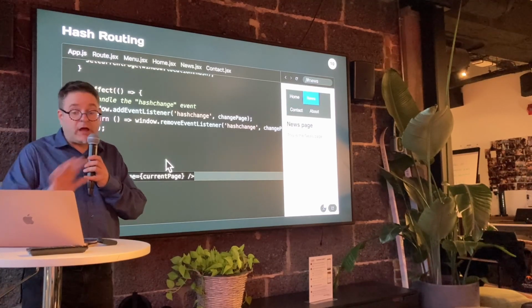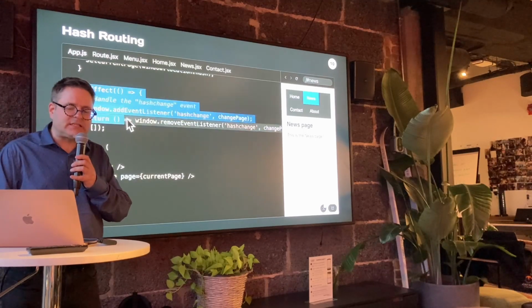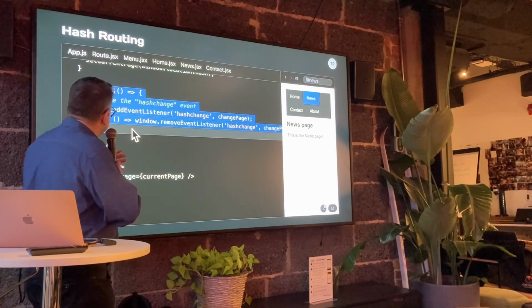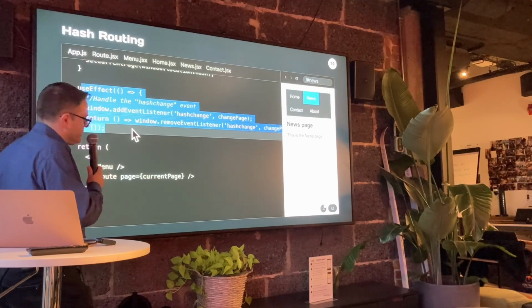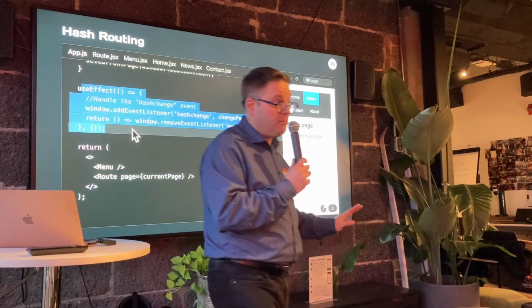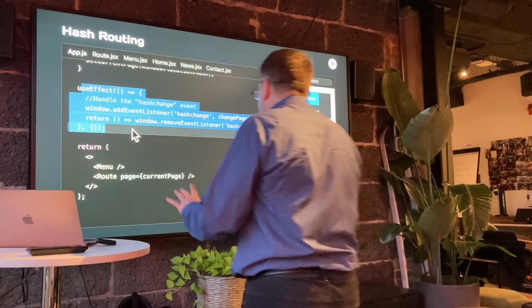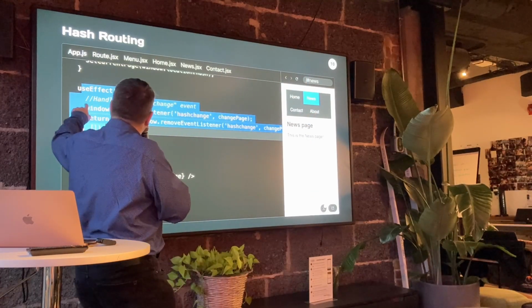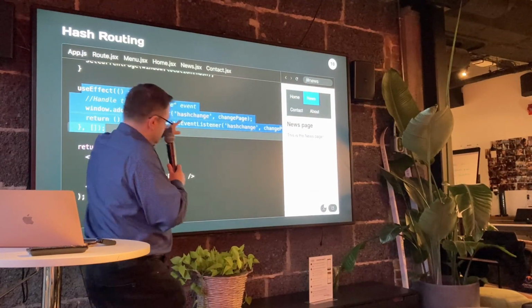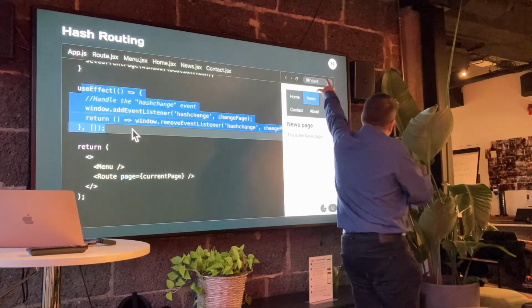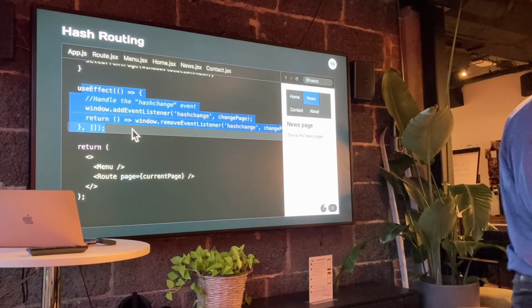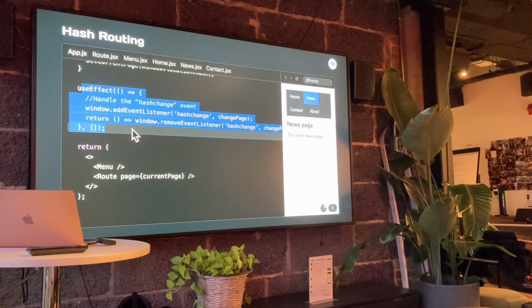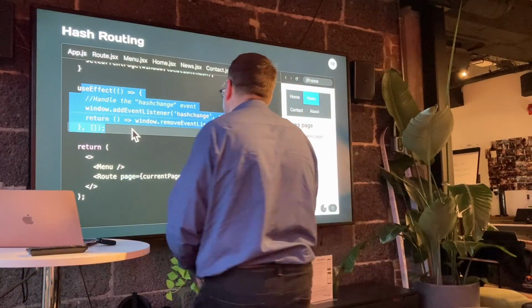Okay, so now we have that. So let's look at the useEffect, because this is where we're going to have the magic. Okay, let's look at this carefully. This useEffect here is going to have an arrow function, because we don't need to run this right now. The way this works is that we're going to handle the hash change event. So each time our hash code up there in the browser changes, we get a notification, and we can run some code that's going to change the state and then create another re-render.